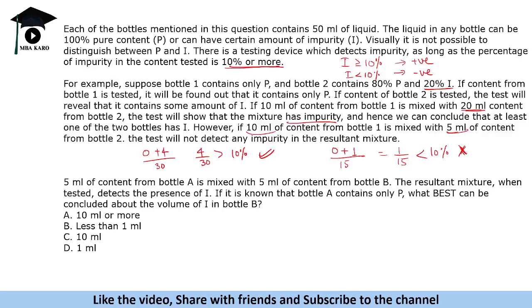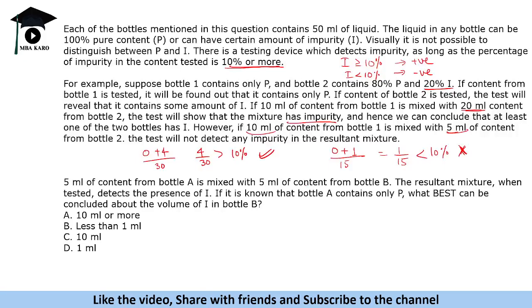So first question says 5 ml of content from bottle A is mixed with 5 ml of content from bottle B. The resultant mixture when tested detects the presence of I. Okay, if it is known that bottle A contains only P, what best can be concluded about the volume of I in bottle B? Okay, so it says that you are mixing equal quantity from those. Now it does not matter whether it is 5 ml, 10 ml, or anything.